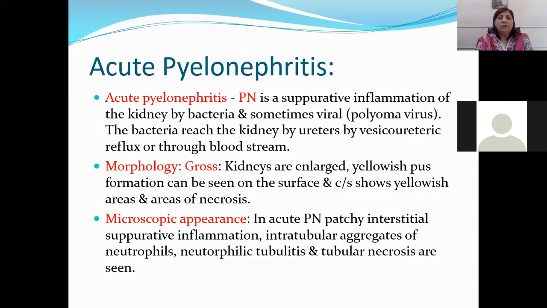Okay, in acute pyelonephritis, there is going to be suppurative inflammation in the kidney, and the bacteria will travel by hematogenous spread or through the vesico-ureteric reflux.